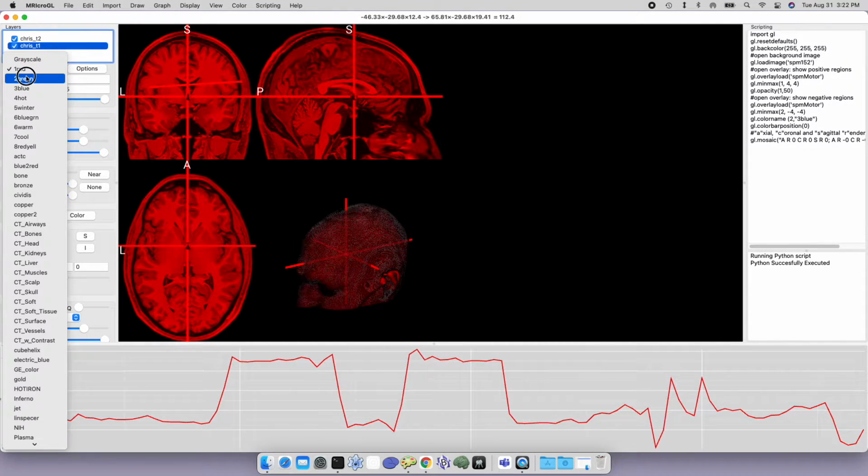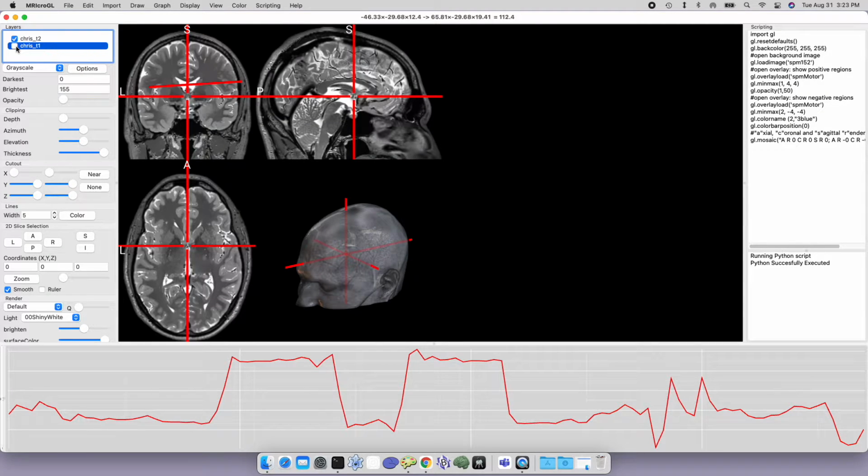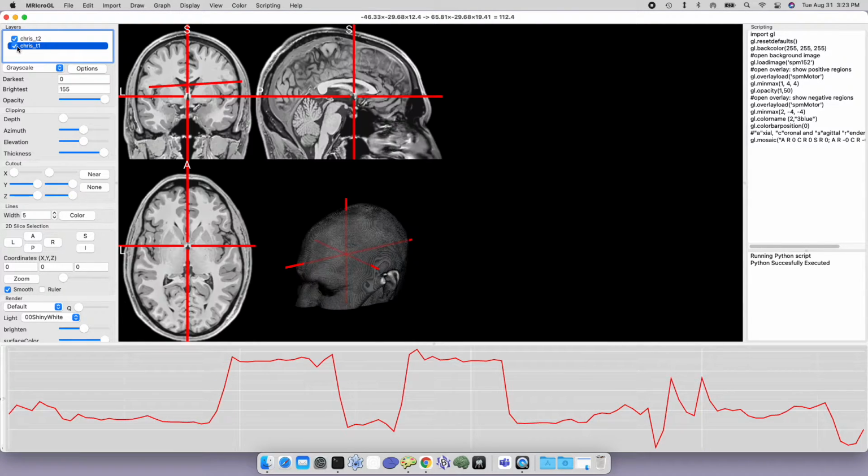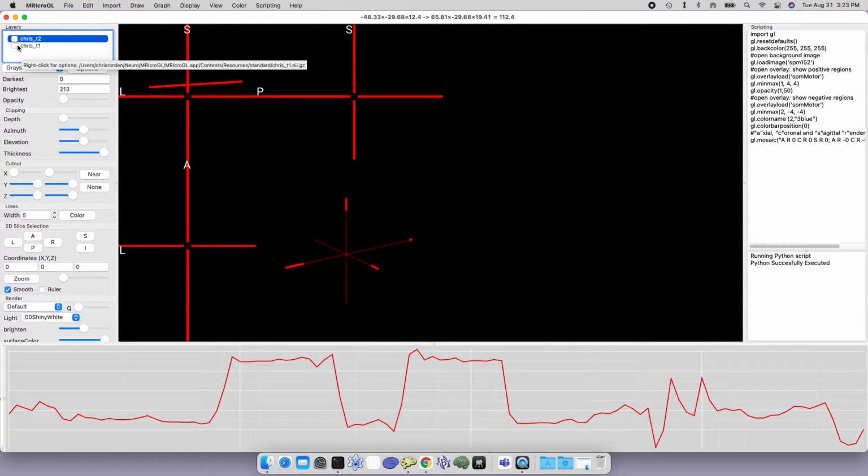And right now CRIS T1 is being shown as a red color to distinguish it, but I could display it as a grayscale. So if I load CRIS T1 as a grayscale, I can hide and show that CRIS T1. And likewise, you can hide the background image, but if both images are hidden, you won't see anything.